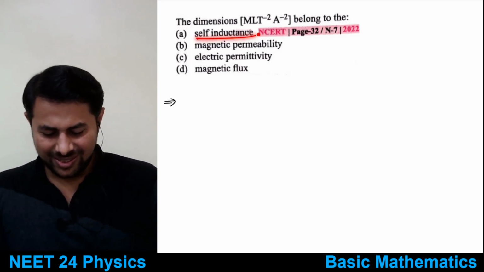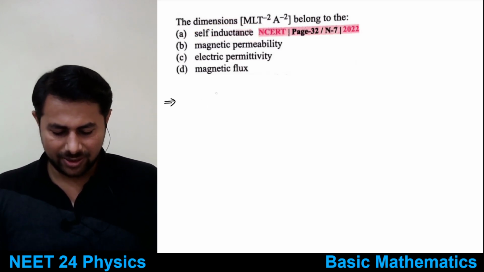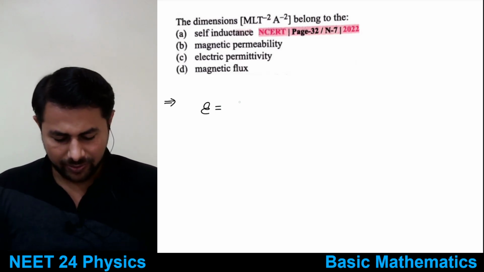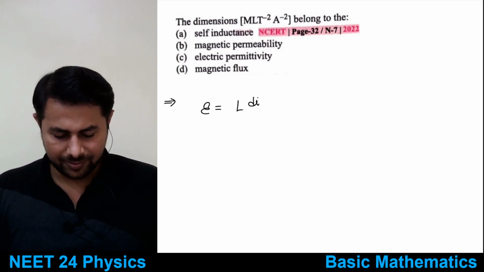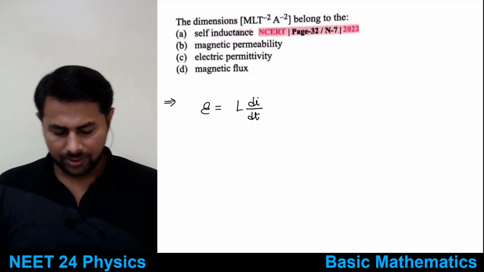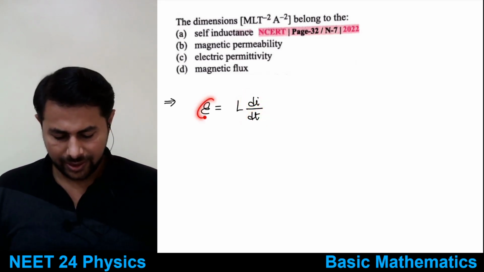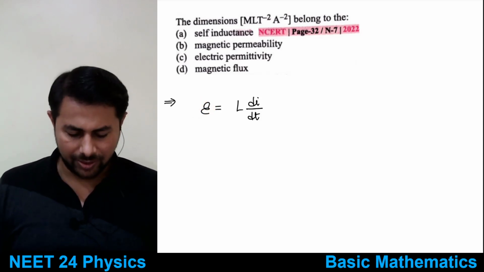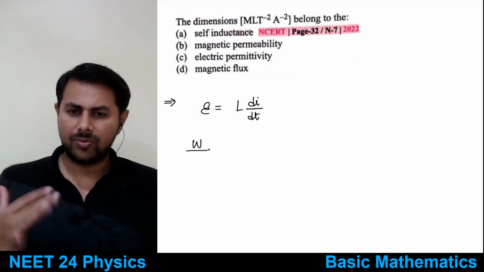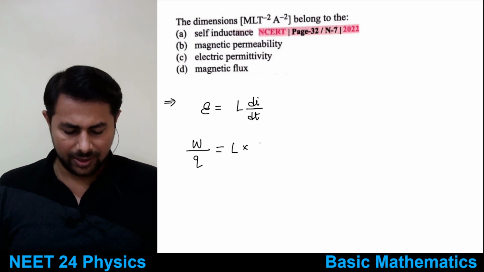So let's take self inductance, first one. So we have Faraday's law. EMF induced is equal to L di by dt. This is Faraday's law. So current is a fundamental quantity, time is a fundamental quantity, right? EMF is not a fundamental quantity. So what can you write for EMF? EMF is work done per unit charge. Because I want to relate them. So it is L into di by dt.